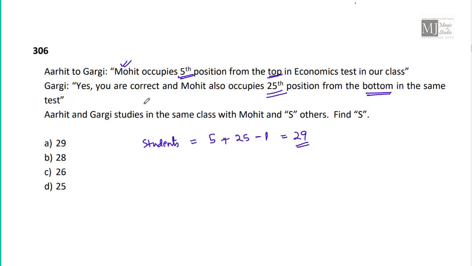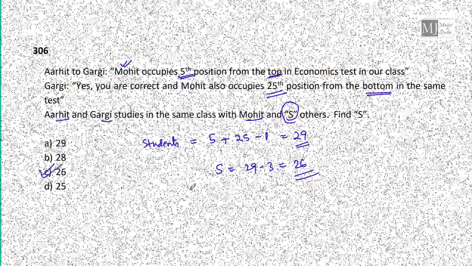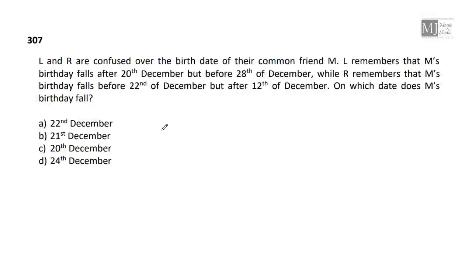And we have got this with respect to the position of Mohit in that particular examination. Arhit and Gargi study in the same class with Mohit. That means these are 3 students of the same class, and S others. So what is the value of S? 29 minus 3, that is 26. Option C fits in.